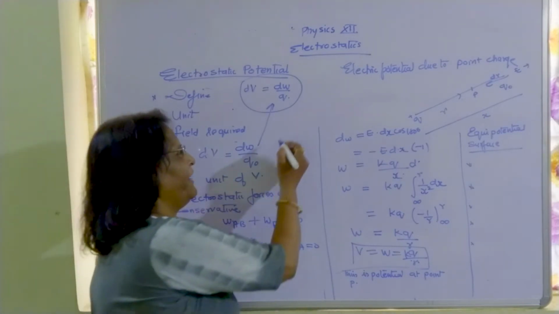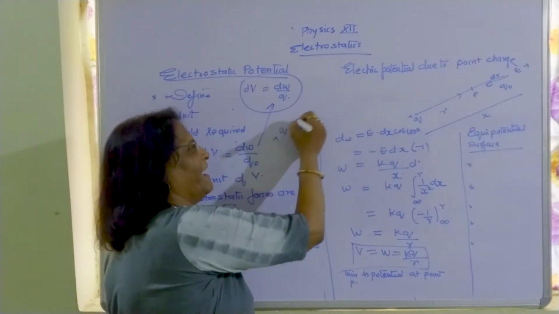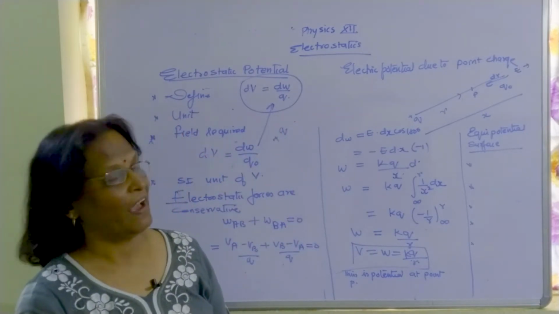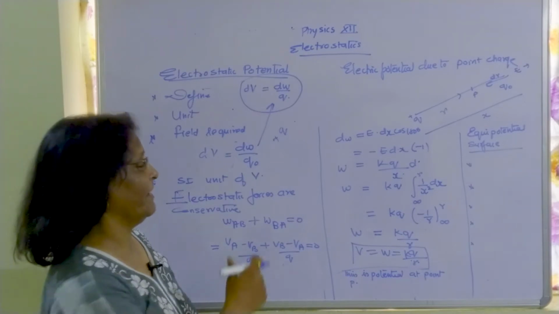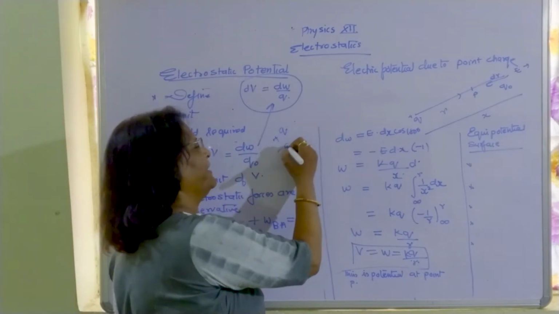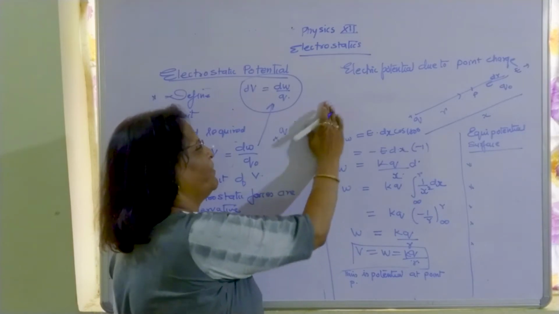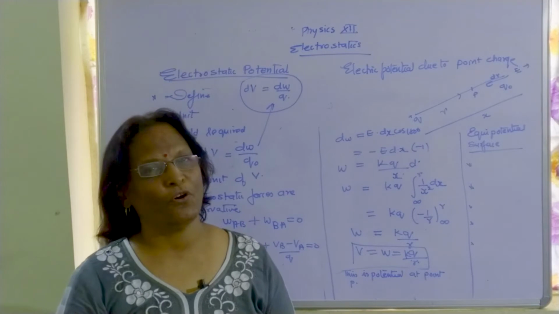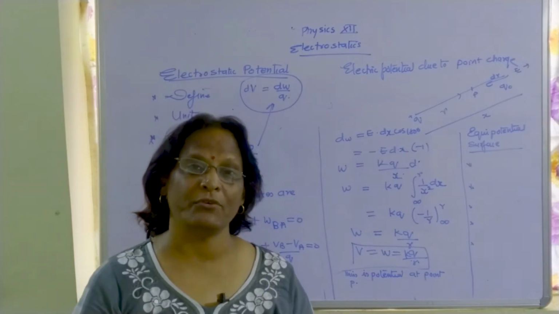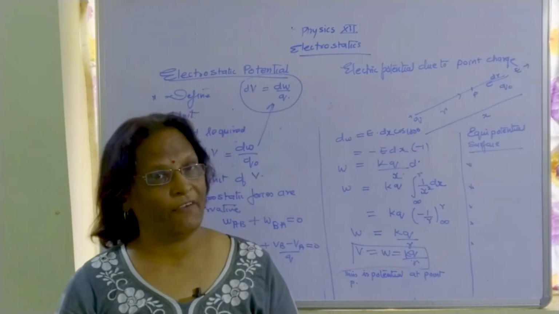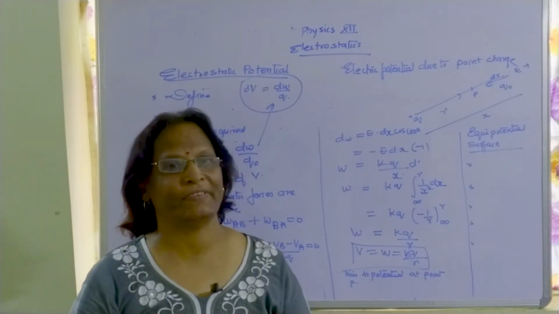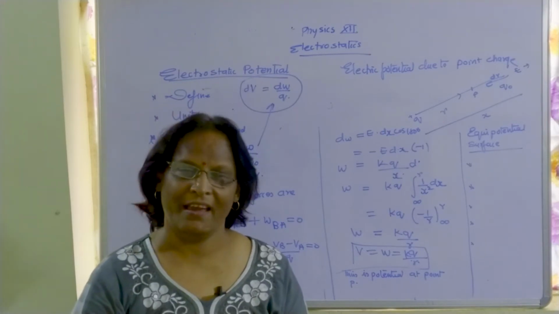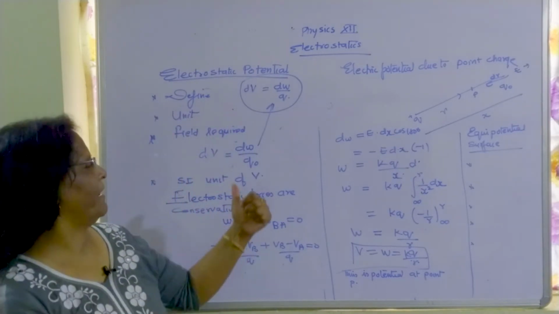But if there is already one charge existing, and we bring another plus charge, it will experience an opposing force, and if it is a minus charge and we are bringing a plus, there will be an attracting force. So to overcome this force, we have to do some work. And when we have to overcome a certain type of force, some potential, some strength, some efficiency is required. That is the only meaning coming from here.